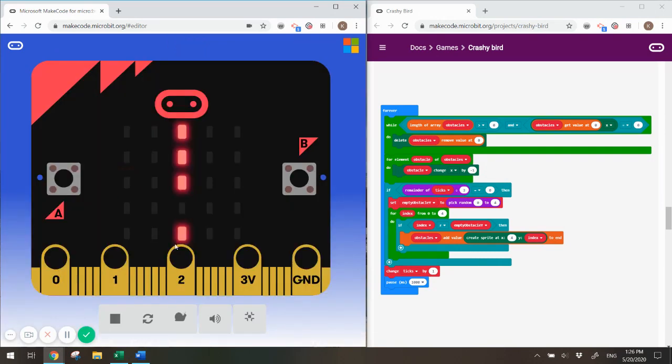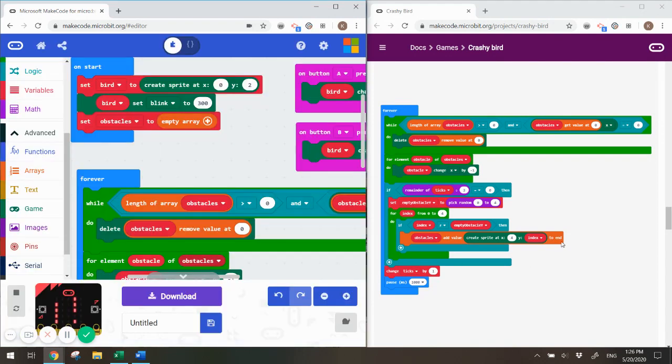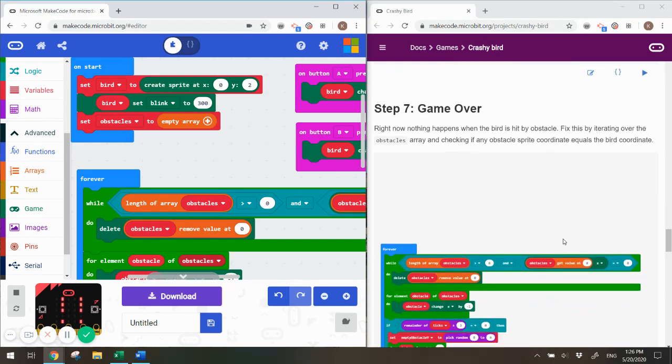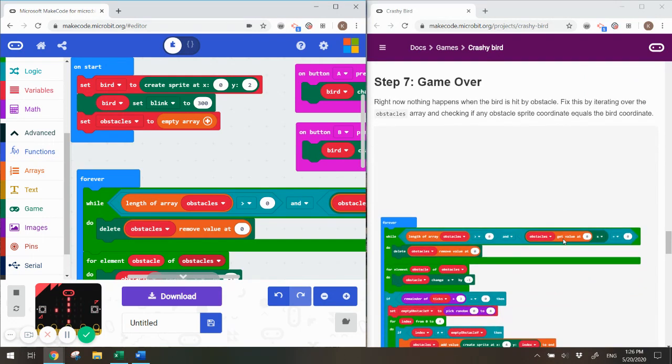So now, if we look at our emulator, we have the vertical obstacles, and they're moving along. Every 3 times it moves, it creates more. And although the opening is randomly generated, sometimes it generates a hole in the same spot. Our code is starting to come together. We're almost done. I think the only thing we have left to do is teach the game how to end the game. All right, game over.